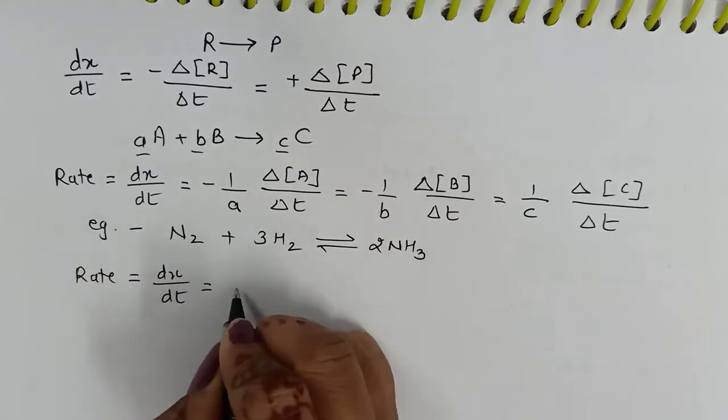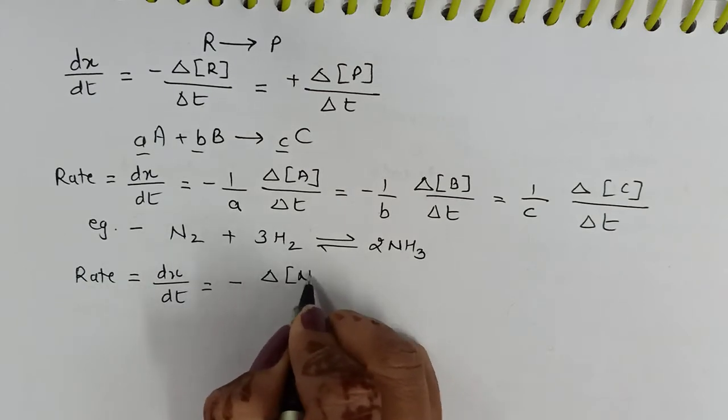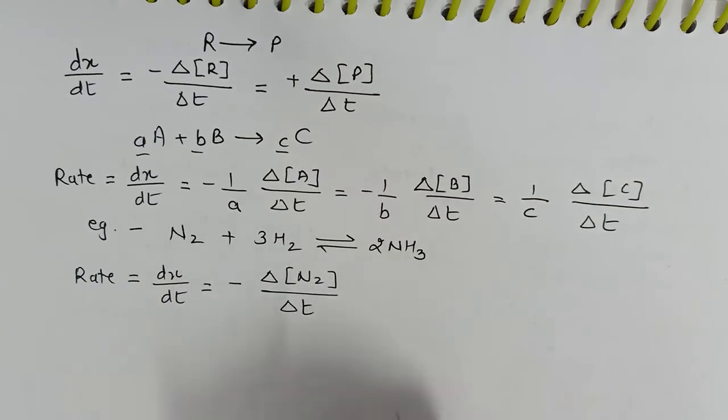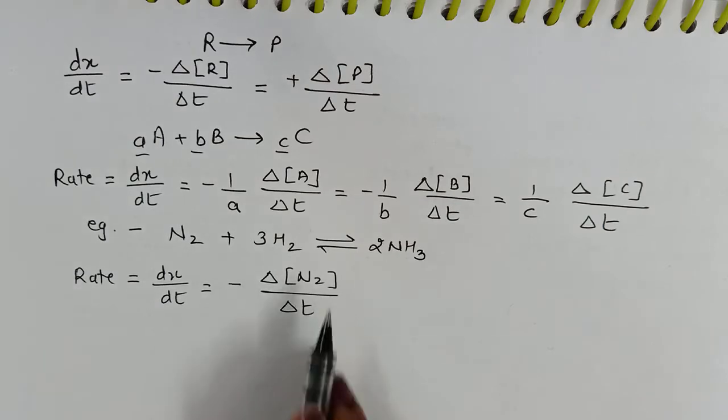dx upon dt, that is equal to minus del N2 upon del T. Now here the square bracket indicates the molar concentration, and minus indicates that the concentration of nitrogen is decreasing.